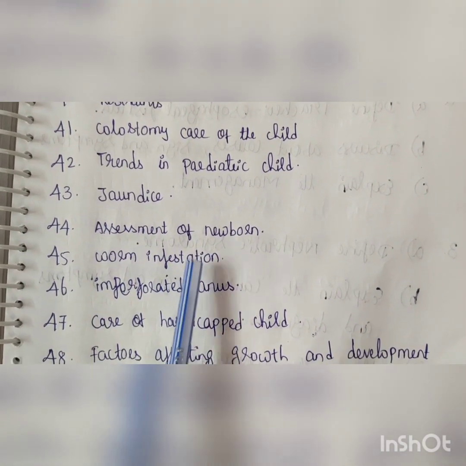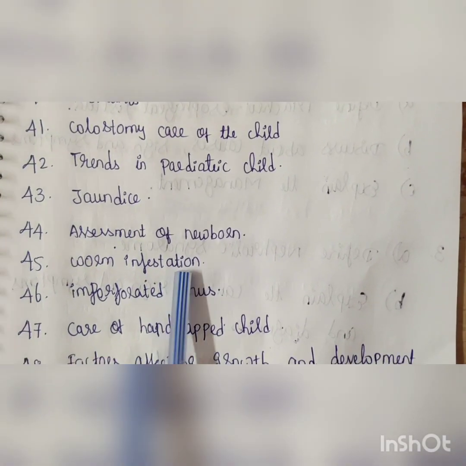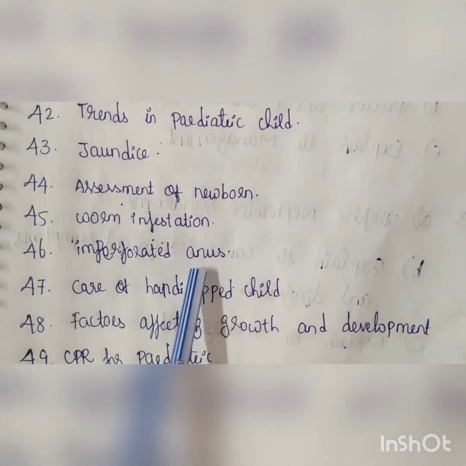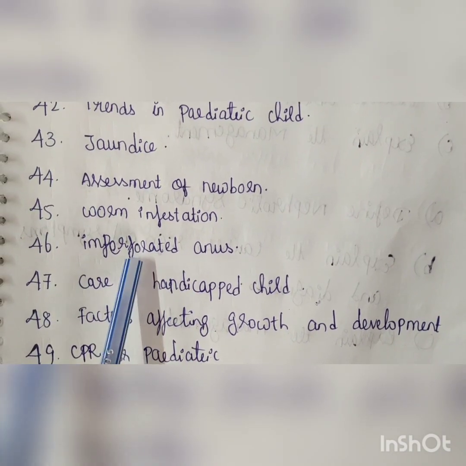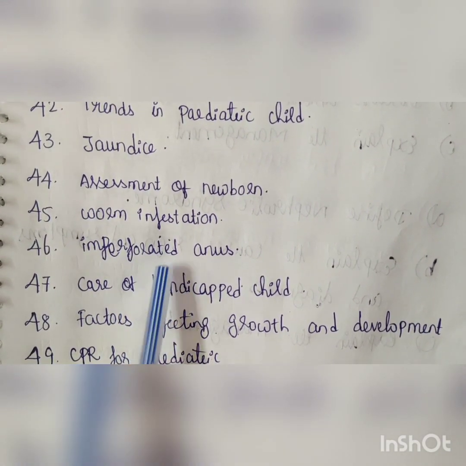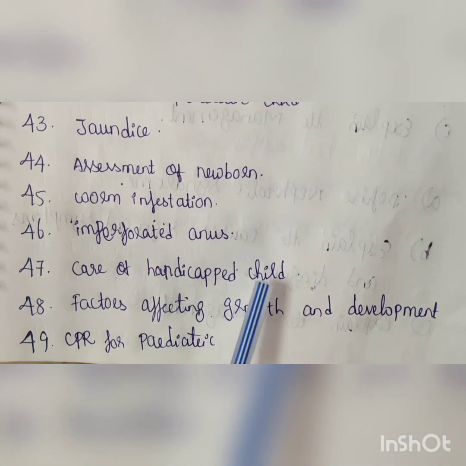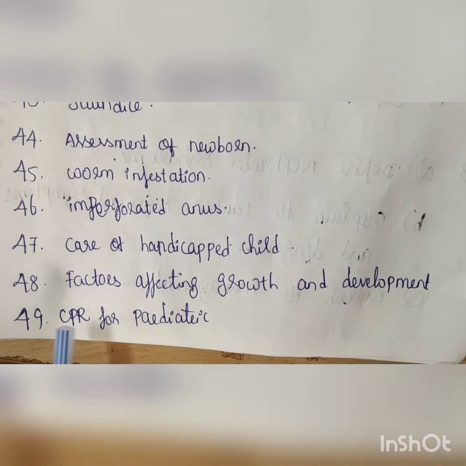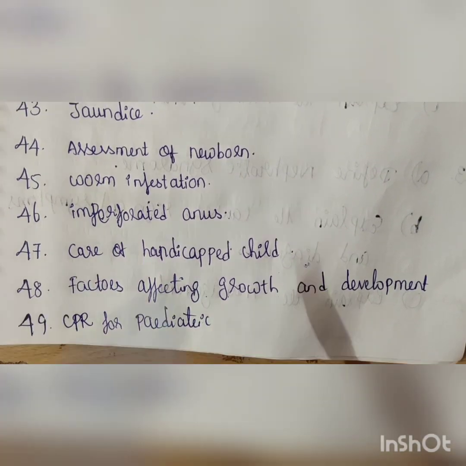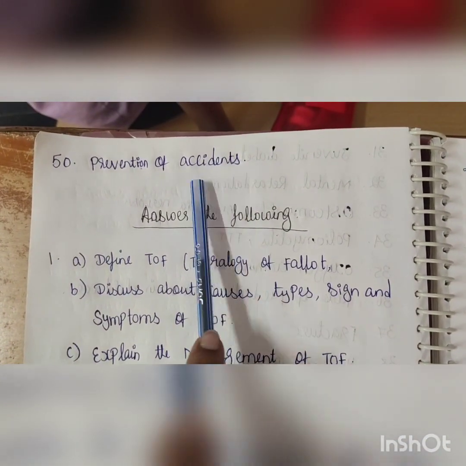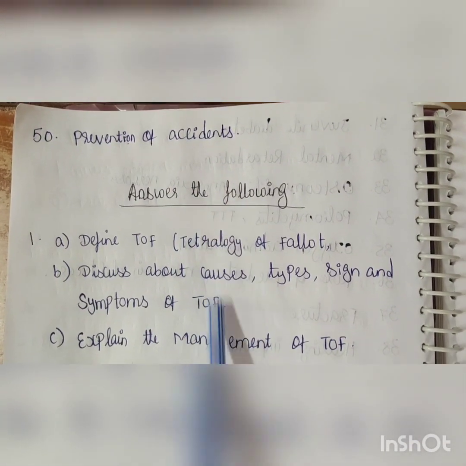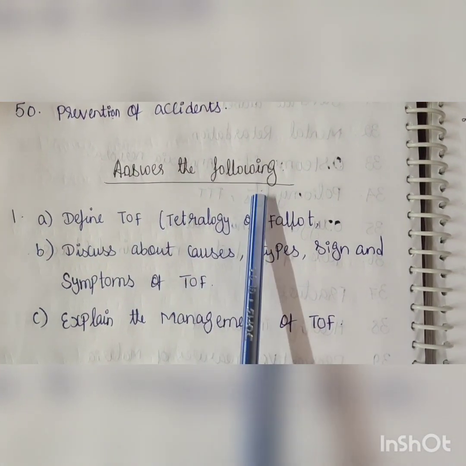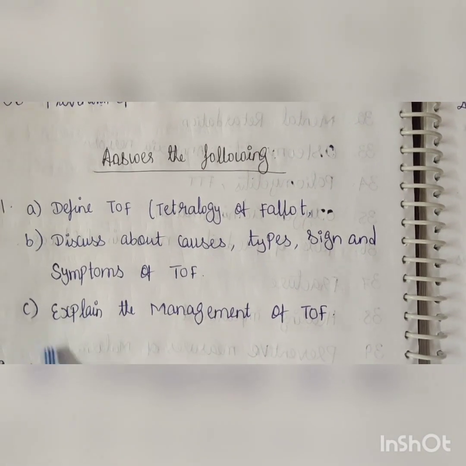Then worm infestation also repeatedly they are asking. Informative analysis also sometimes they are asking, and it's also important once you go through it. Then care of handicapped children is repeatedly asked, and factors affecting growth and development, and CPR for the pediatric. Last is prevention of accidents. Repeatedly they are asking the prevention of accidents. And again we will go for the essay questions.